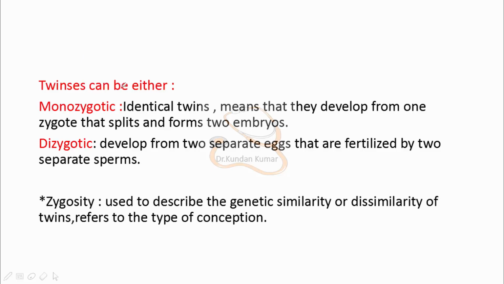Twins can be either monozygotic or dizygotic. Monozygotic are the identical twins. That means they develop from one zygote that splits and forms two embryos. And dizygotic develop from two separate eggs that are fertilized by two separate sperms. Zygosity is used to describe the genetic similarity or dissimilarity of twins, and refers to the type of conception.